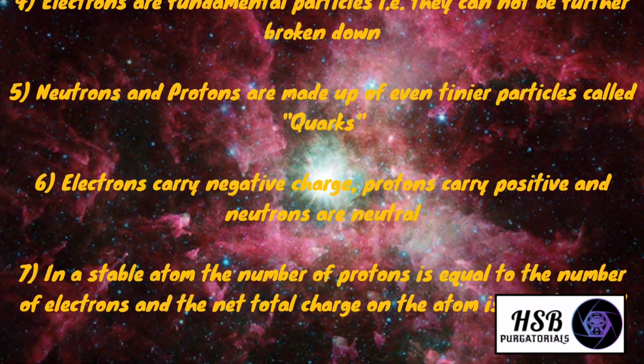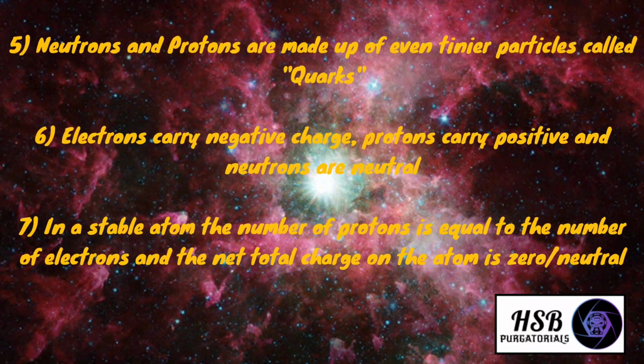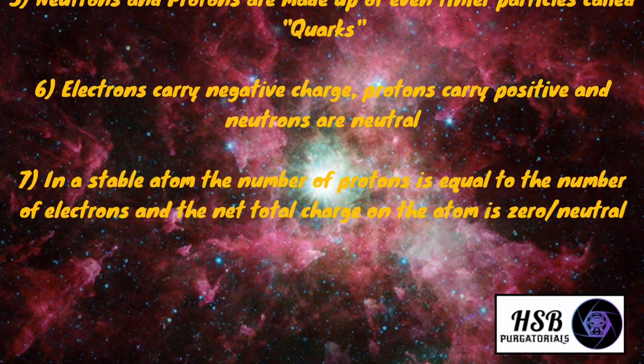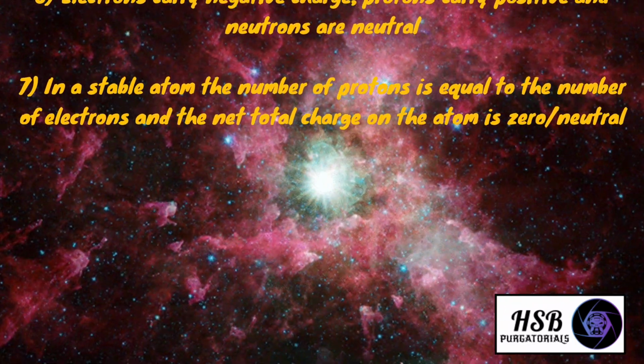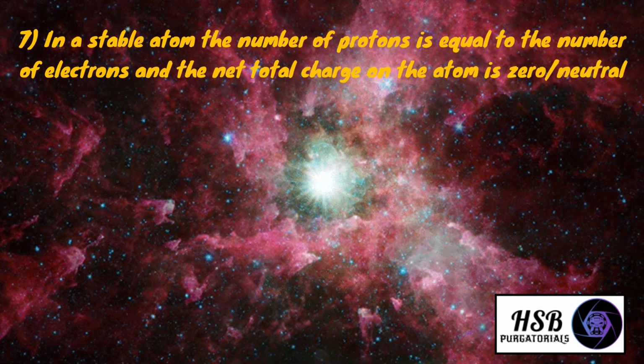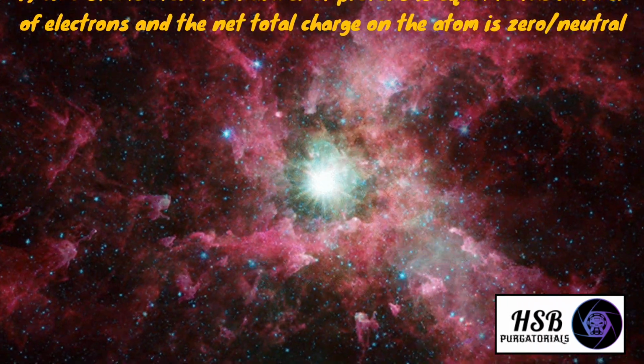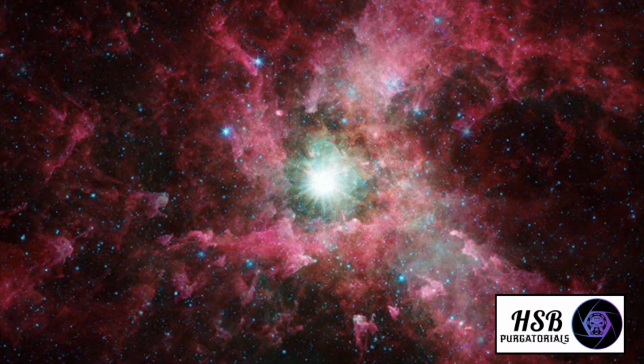Electrons carry negative charge, protons carry positive charge, and neutrons are neutral. In a stable atom, the number of protons is equal to the number of electrons, and the net total charge on that atom is 0 or neutral. So this was the basic concept of an atom.